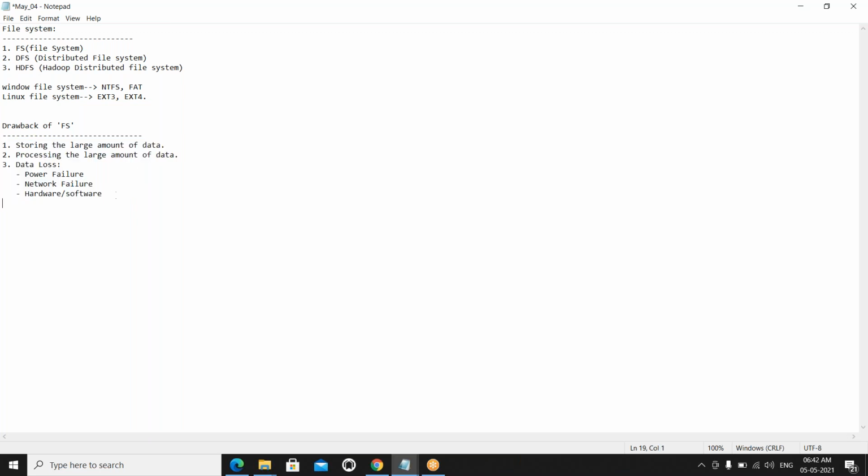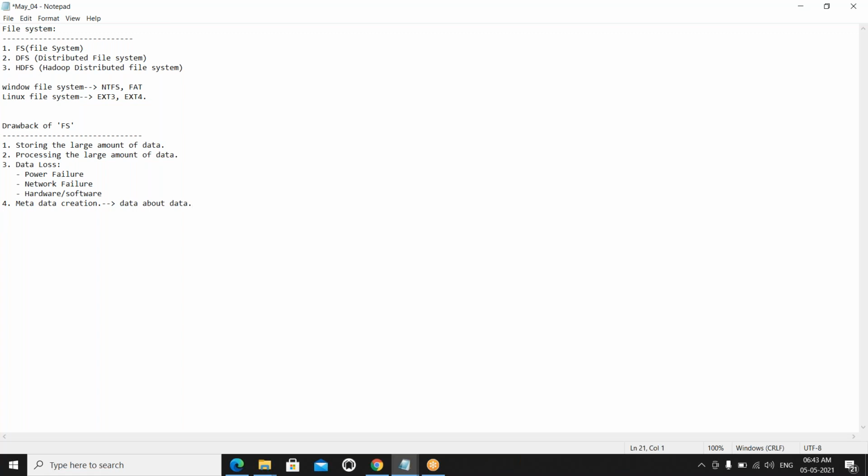Okay. And coming to any other drawbacks in the traditional file system? Yeah, this is also a major drawback: metadata backup, not the metadata creation. What is the metadata? Anyone knows the metadata? Metadata is data about data. Data about what?